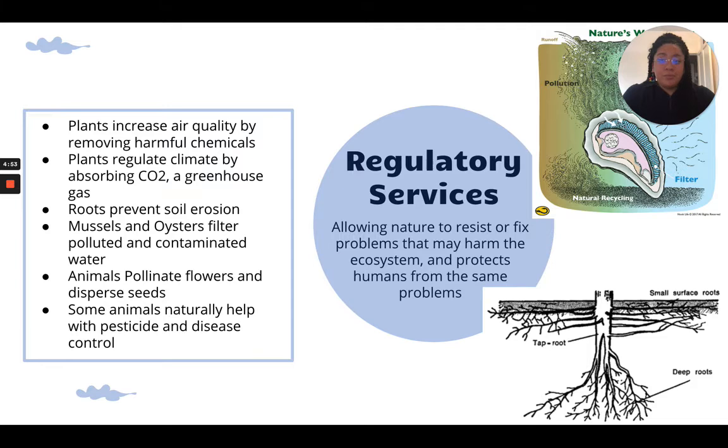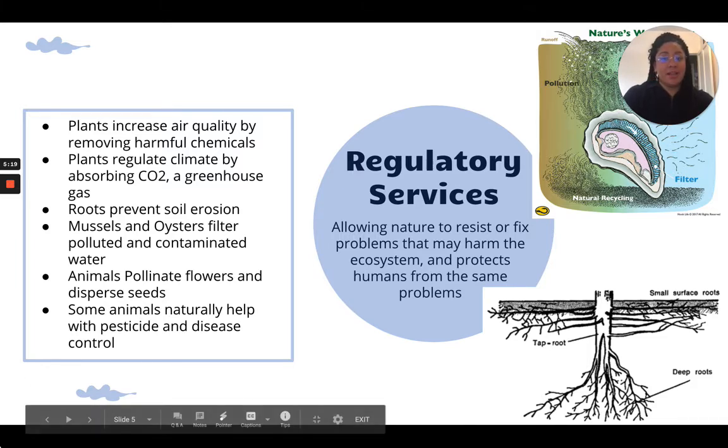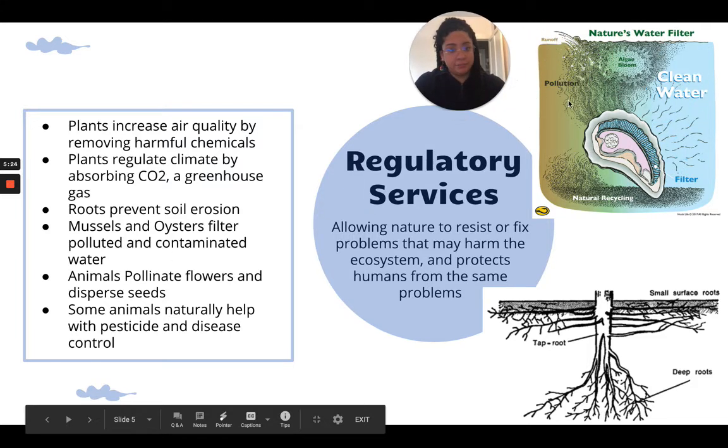And then deep roots are able to prevent soil erosion. Sometimes you can see trees or grasses with deep roots in a wetland, like a beach or something, that's going to help the soil erosion so we could keep our beaches. Okay, and animals like mussels or oysters can also filter polluted and contaminated water, as we see right here.